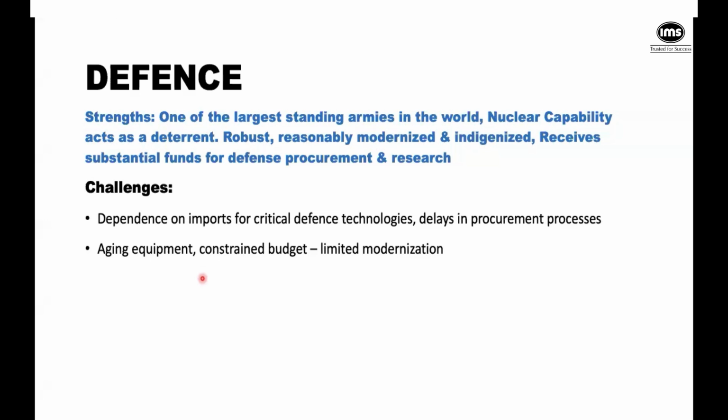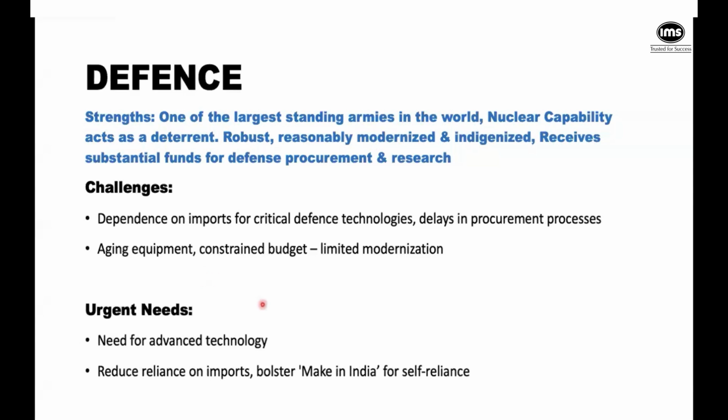So what do we need? We really do need advanced technology, particularly looking at the sad state of affairs in the geopolitical tensions. It is a no-brainer now. And we do need to reduce our reliance on imports. So one aspect is that Make in India should be encouraged so that we can have more self-reliance and more advanced technology. Of course, the new kid in town nowadays is silicon. So chip manufacture is going to make a big difference in precision targeting and what have you. So that's something that the government is looking at.